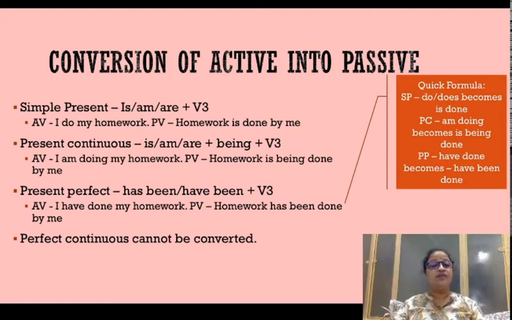So in the simple present tense, if the sentence is "I do my homework", in passive voice you will flip subject and object. Homework is going to come in place of I. I is going to take its objective form because, as I told you, I is a pronoun, it has got a different objective form. So if it is going to go in the objective position, it is going to take that objective form.